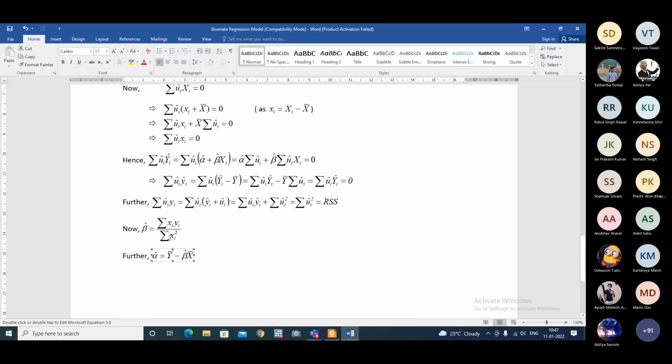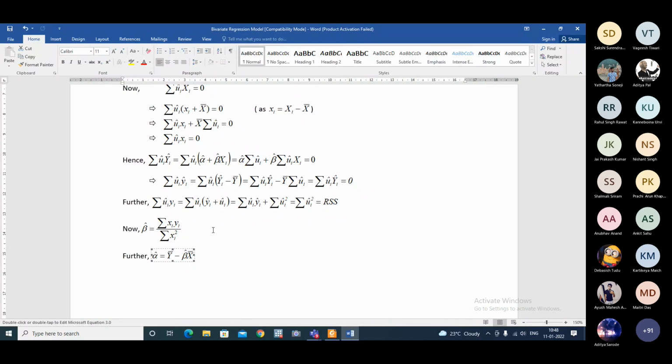Remember yesterday I said that small xi is equal to capital Xi minus x bar. In the same way, small yi is equal to capital Yi minus y bar. So why do we make the transformation? Basically to make it simplified. Otherwise, this formula will become quite big, and as you go for further derivations, it will become more complicated. Are you getting my point? It is just to write in a simplified way. So that's just a transformation we applied, nothing more than that.